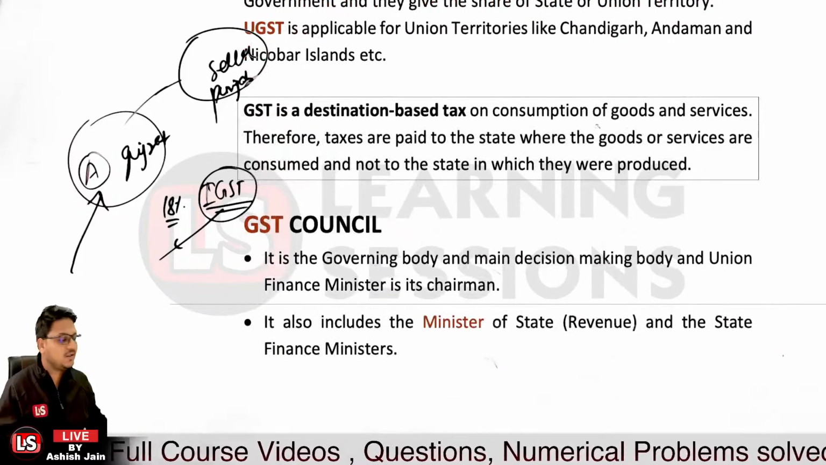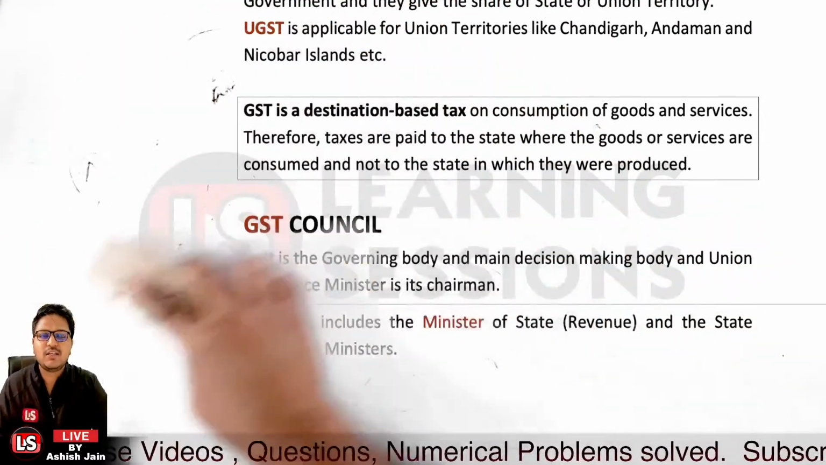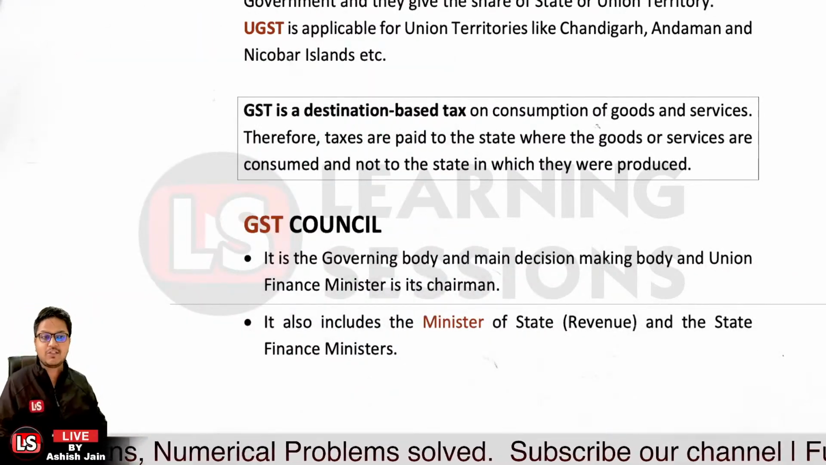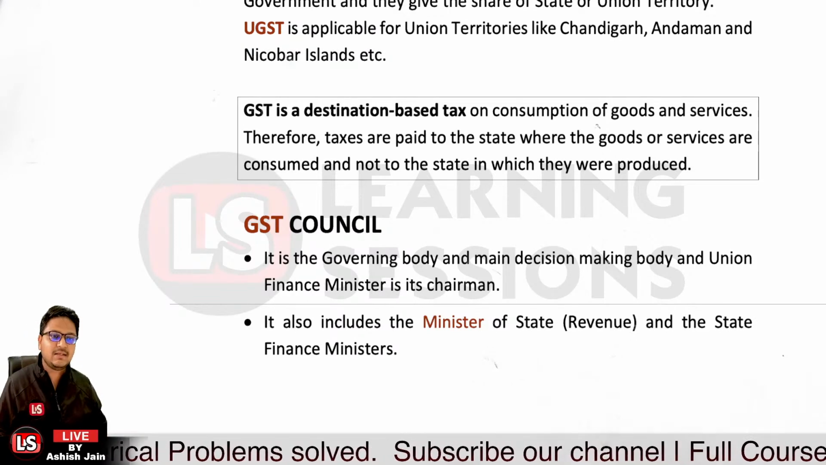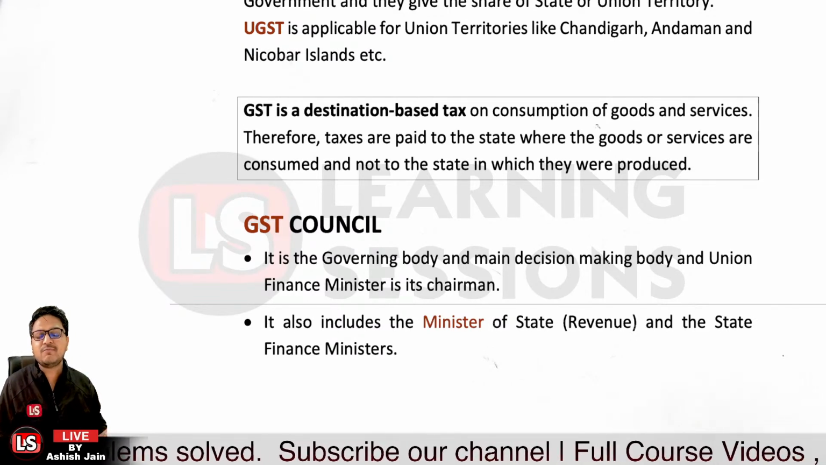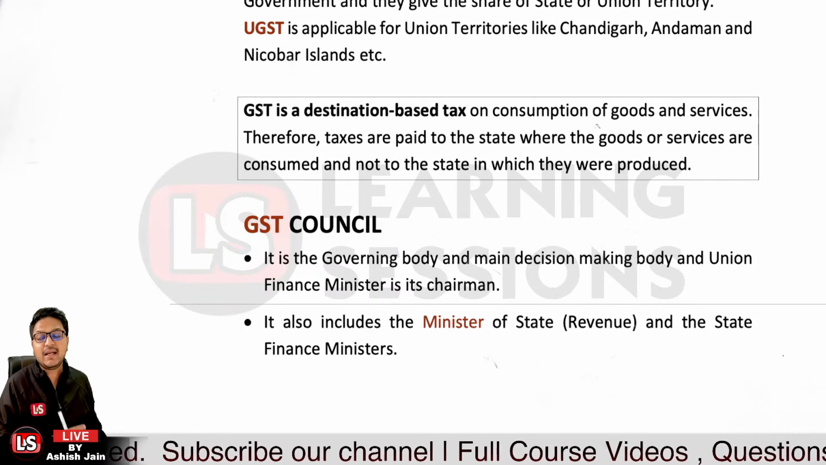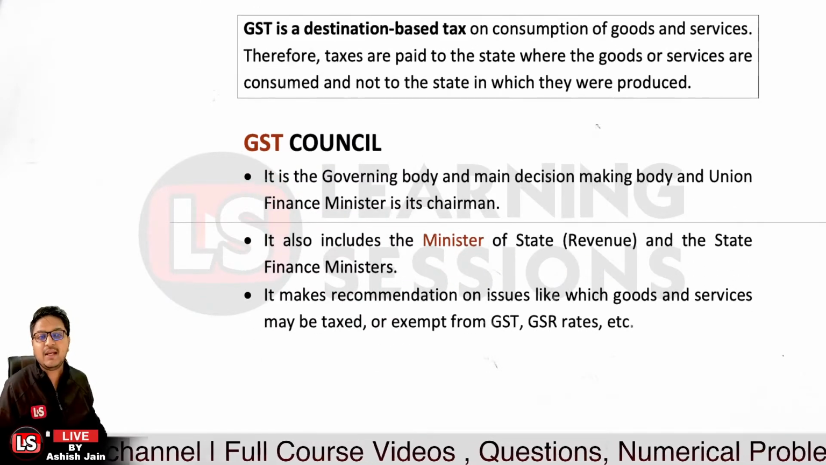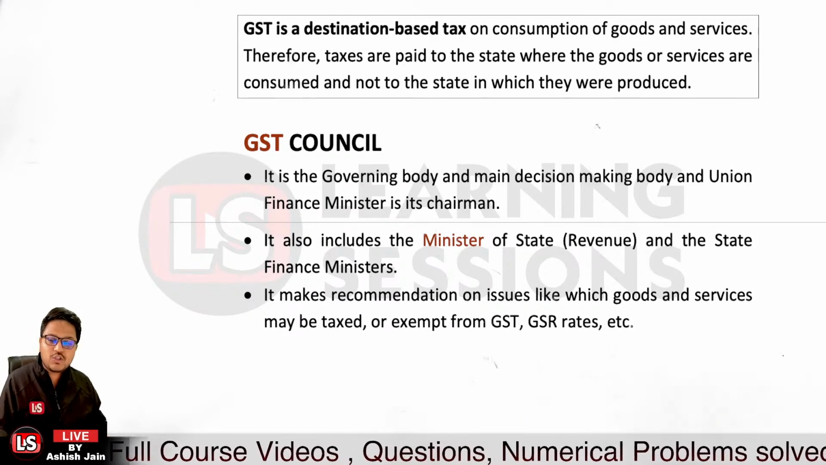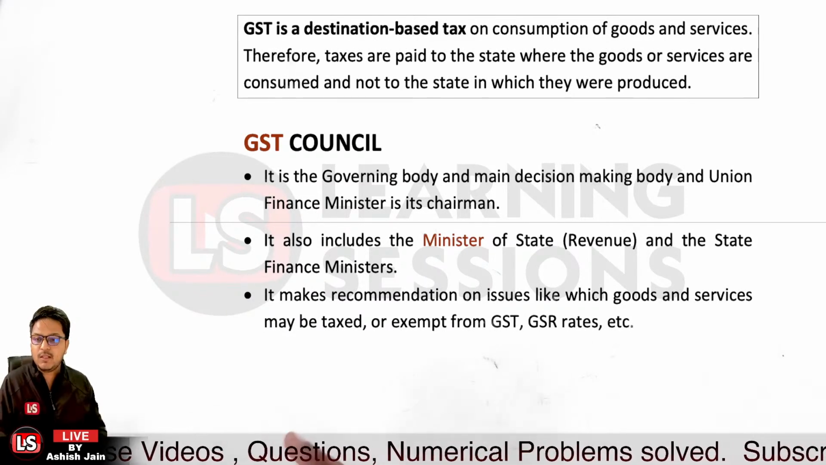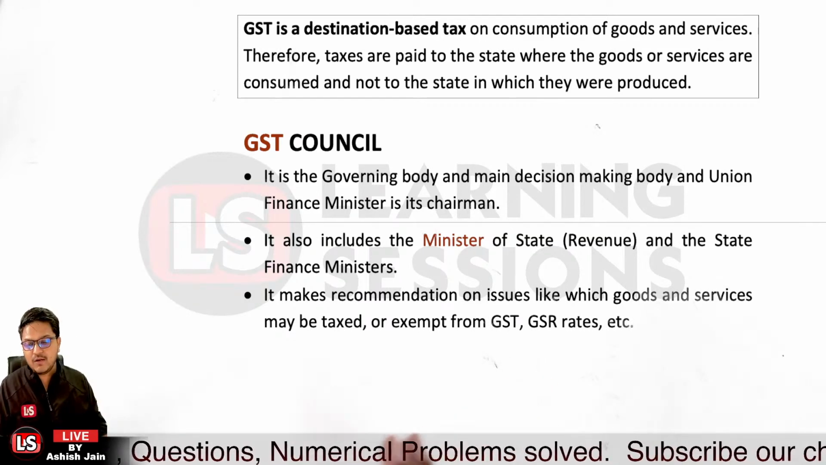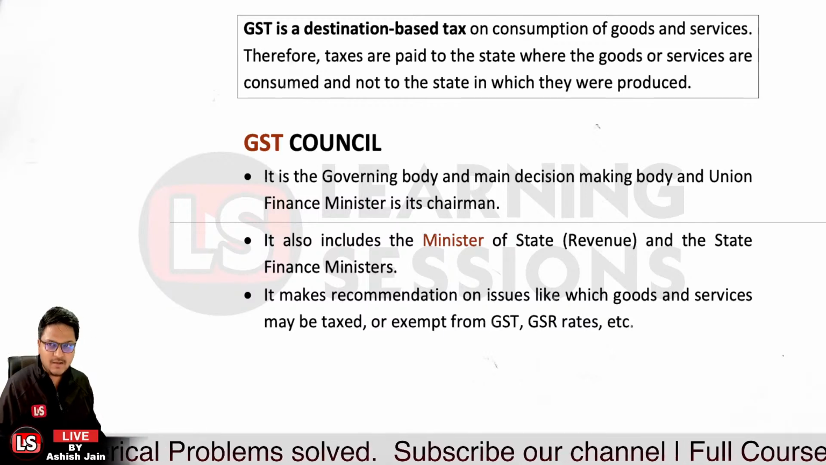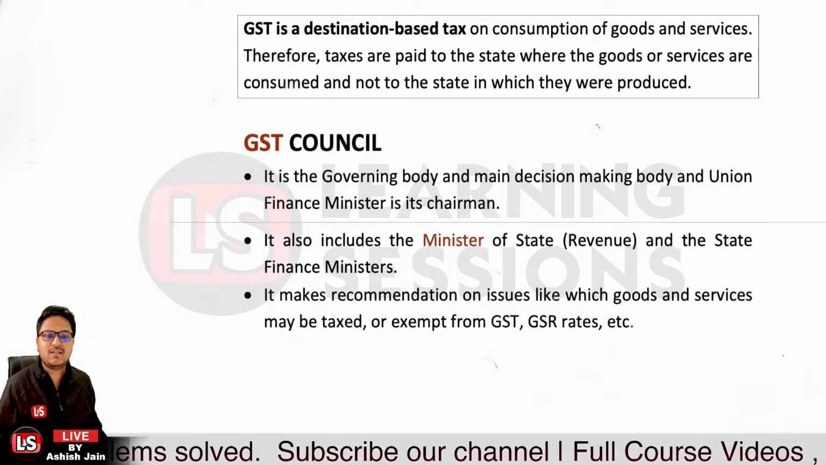Now let's understand the concept related to the GST Council. The GST Council is a governing body. Since GST was introduced, we definitely need a body that will be the decision making body related to it. The Union Finance Minister is its chairman, and it also includes a Minister of State and the state finance ministers. It makes recommendations like which goods and services may be taxed, what the tax slab will be, and where we can have exemptions, GST rates, etc. All these things are finalized and the decisions are taken by the GST Council itself.